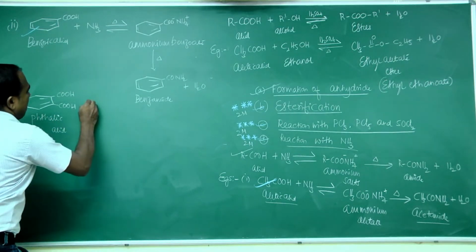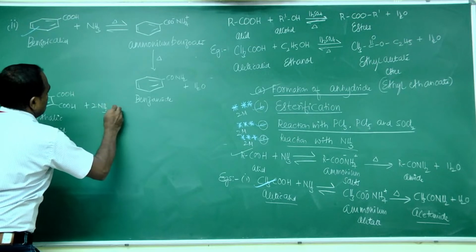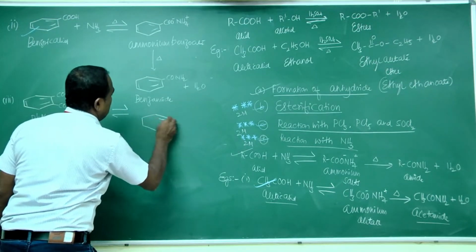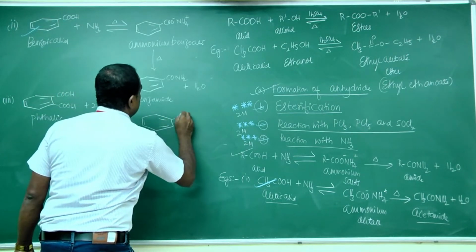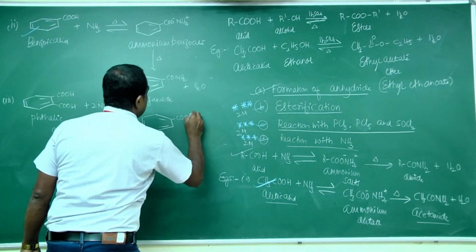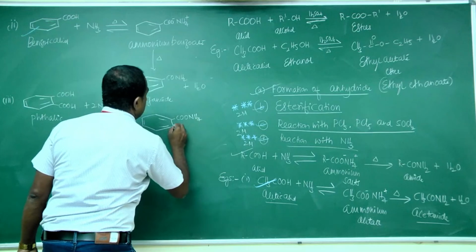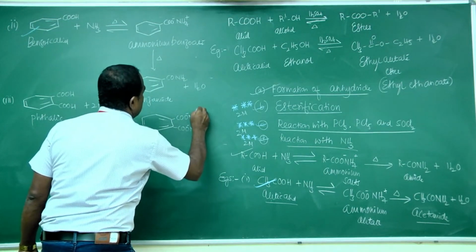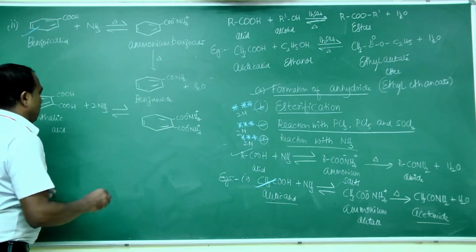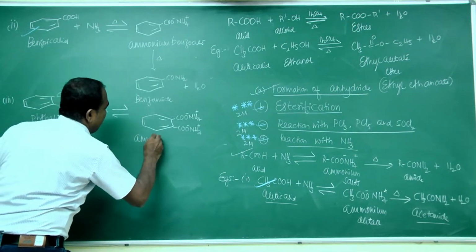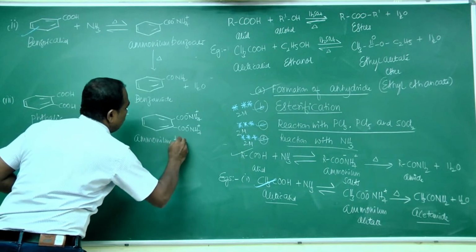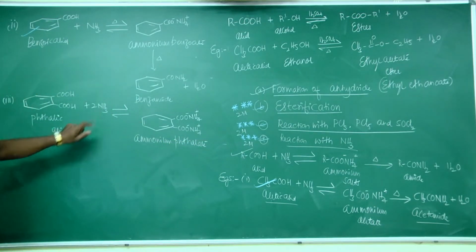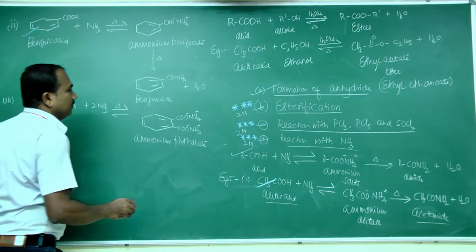Phthalic acid reacts with ammonia to form COO⁻NH4⁺ and COO⁻NH4⁺. This is ammonium phthalate. Phthalic acid on heating with ammonia gives ammonium phthalate.